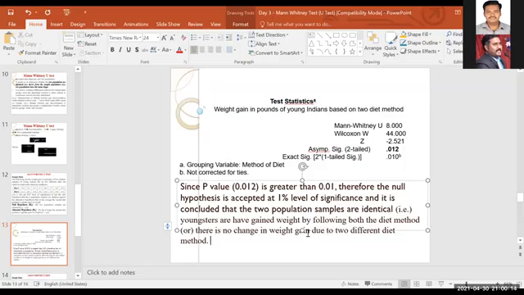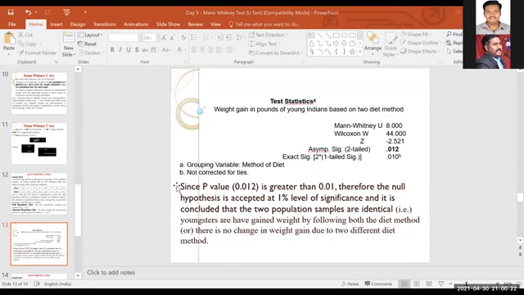There is no such difference. There is no change in the weight gain. Almost it is the same. Okay. Thank you, sir, for identifying the mistakes. Okay. So this is how we have to interpret.